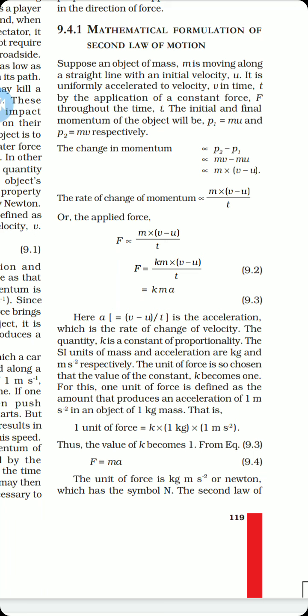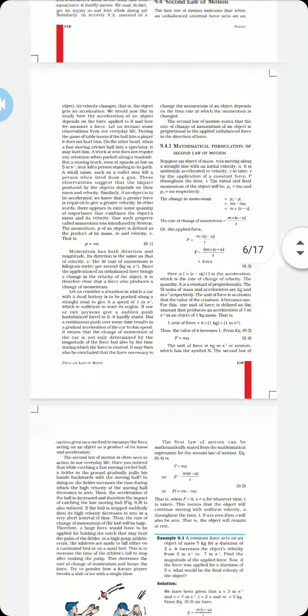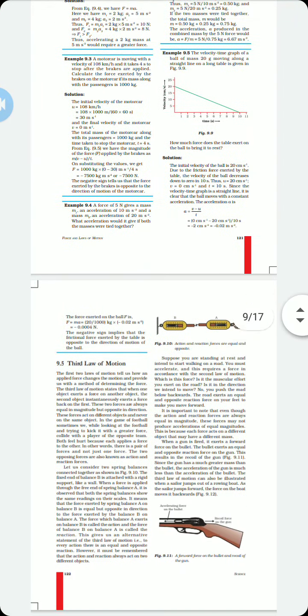You will have your formula F = ma. That means the second law of motion gives us a relationship between force, mass and acceleration produced in the body. The unit of force is Newton, but by the formula it can be calculated as kilogram meter per second square.